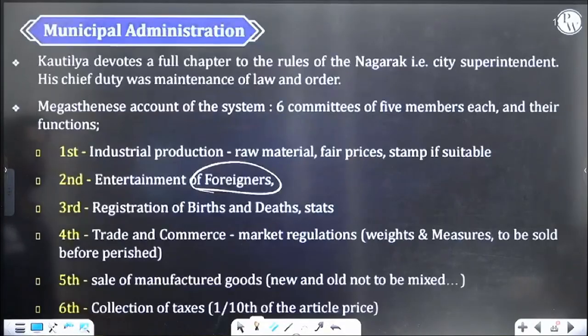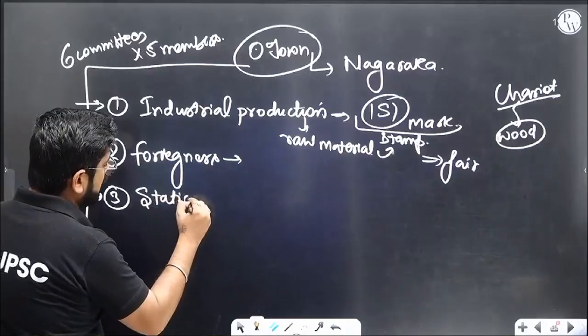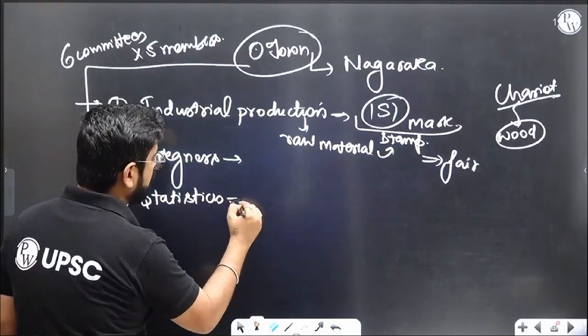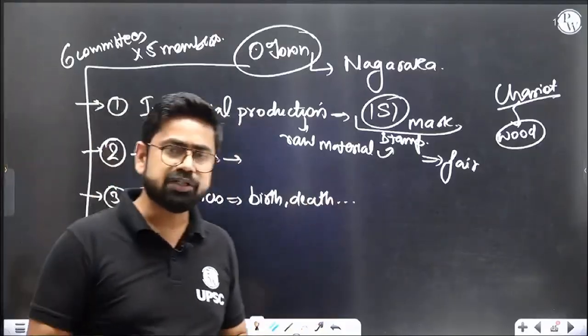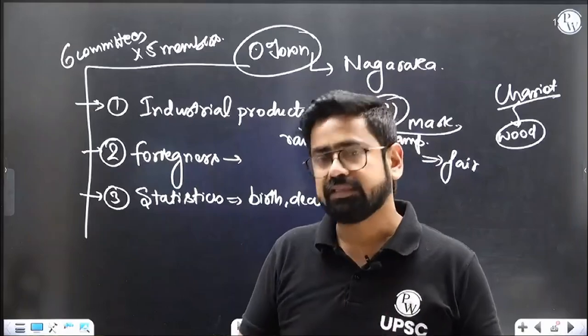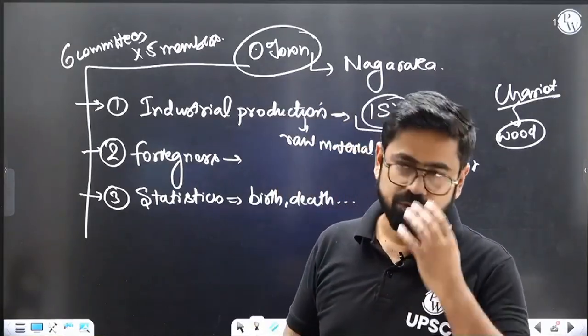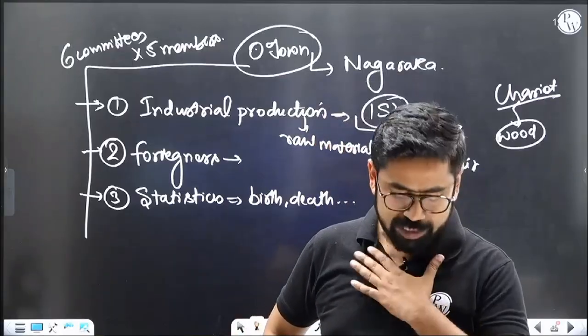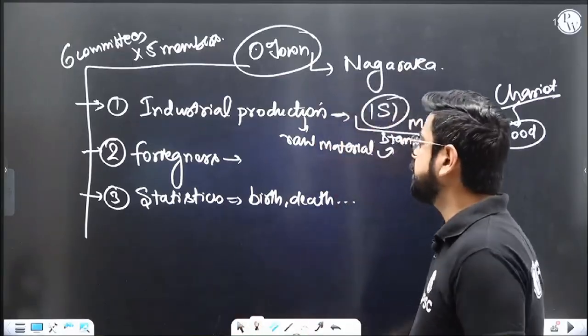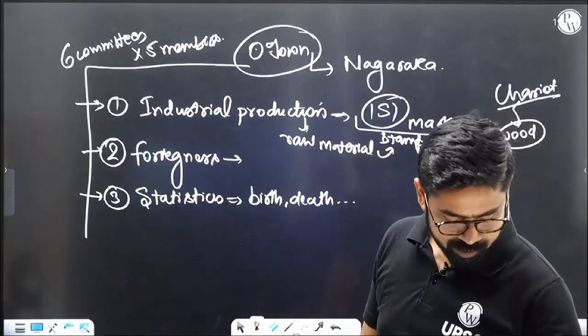Third committee is about statistics, right? Stat committee. They should know all the important figures like birth, death, even migration and all. All these statistics they should know. They should know in our town what the population is, how many kids, how many old and all. So the census which we see today started towards the end of the 19th century, right? They are having such a census as well. They are even counting birth and death and everything is being registered here.